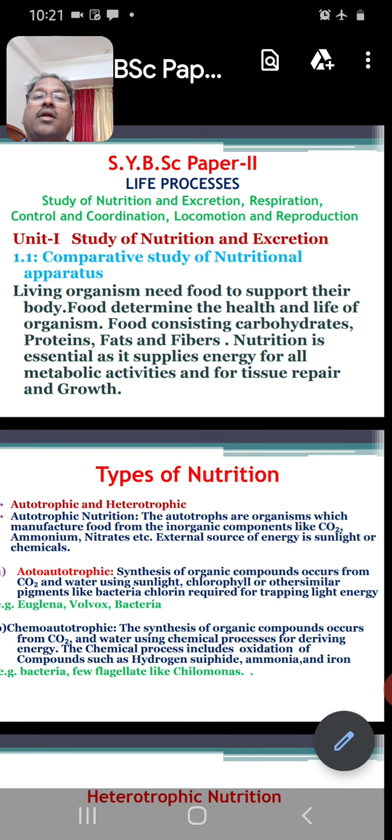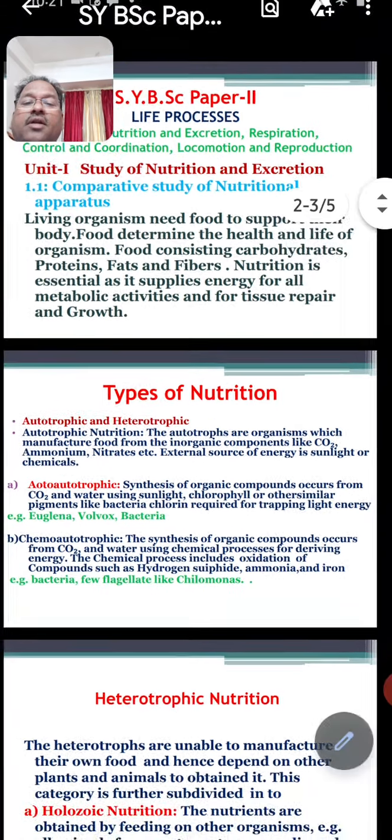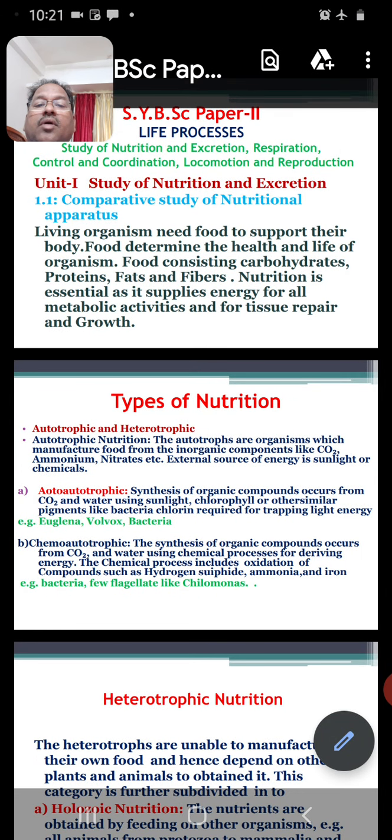So there are different types of nutrition. In case of the invertebrates, the nutrition is of 2 types. One is autotrophic nutrition. The second one is heterotrophic nutrition. So what is autotrophic nutrition?